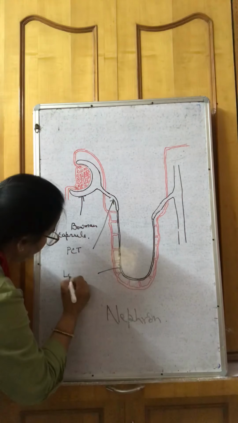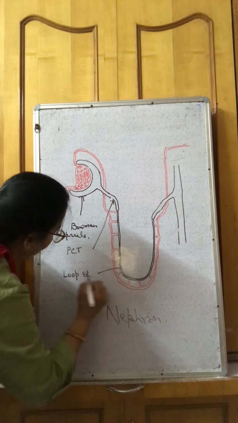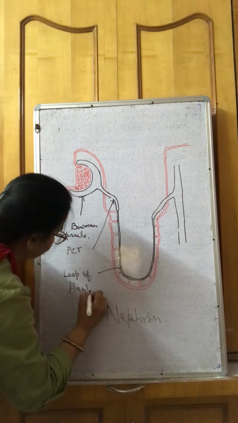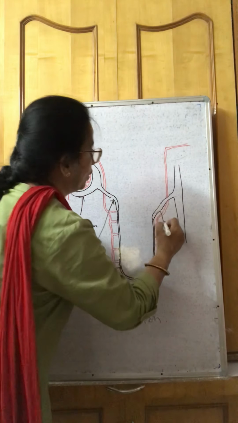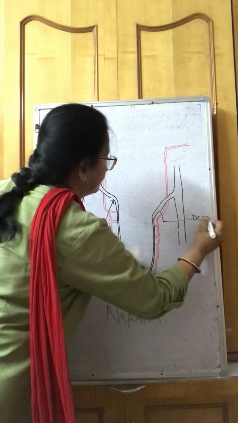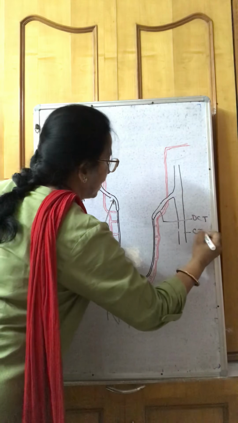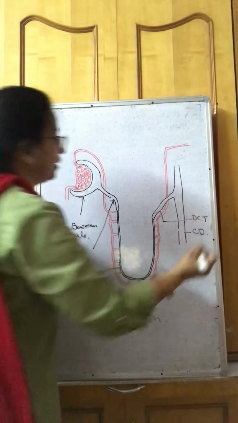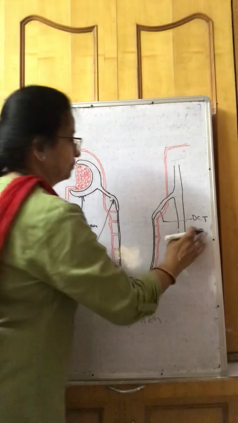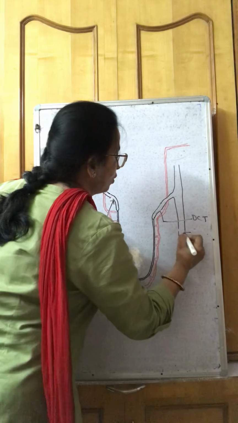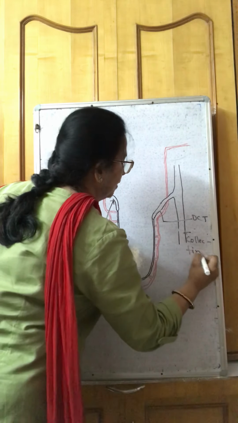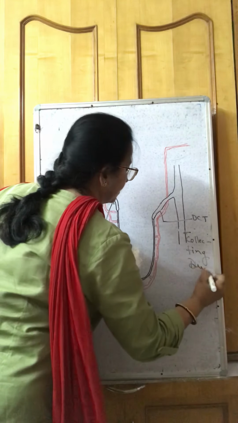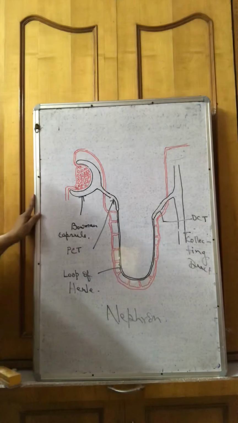Loop of Henle. Distal convoluted tubule. Collecting duct. This one is also called the collecting duct.